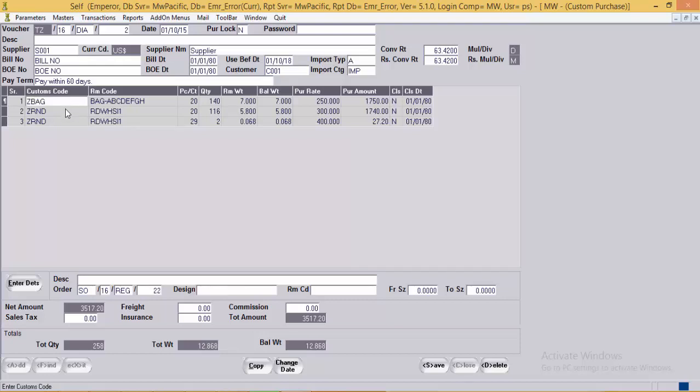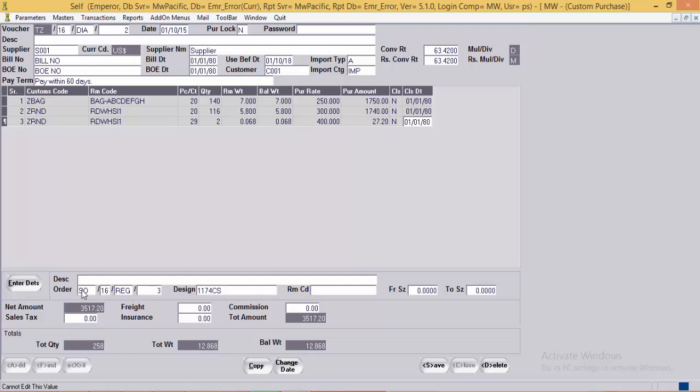The system has brought the customs code, the RM code and other details from the purchase entry to the custom purchase entry over here. Here system has also brought the order number details and the design detail in the custom purchase entry.